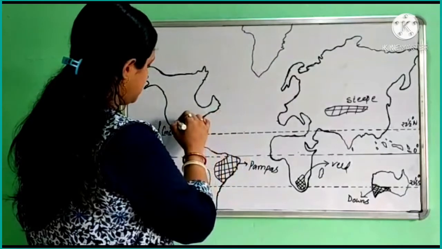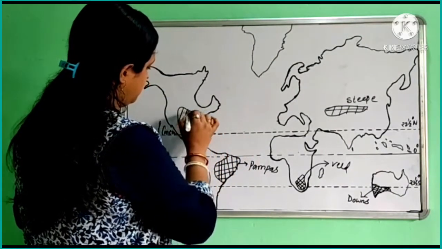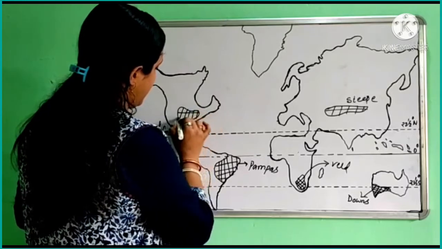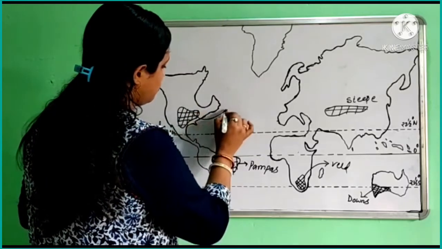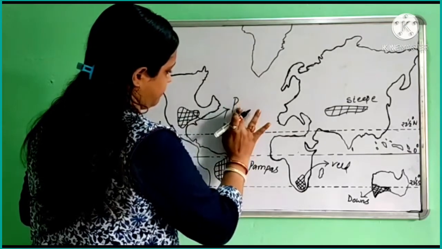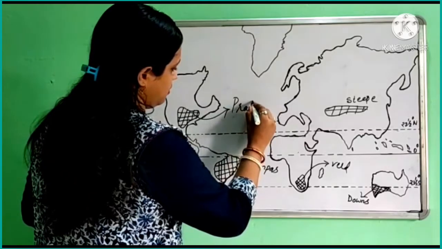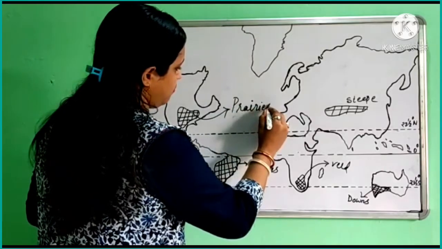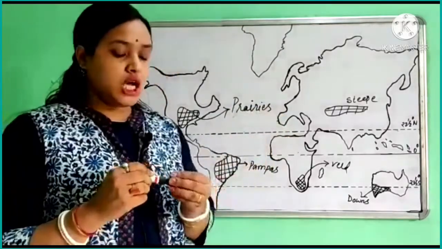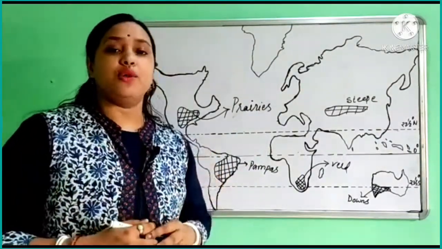So we mark it here. And this area is known as prairies in North America.